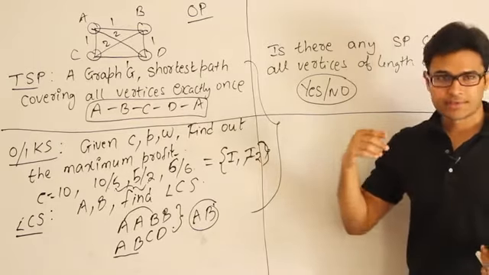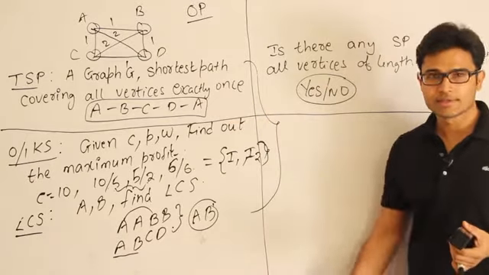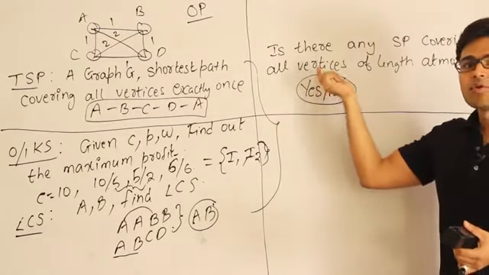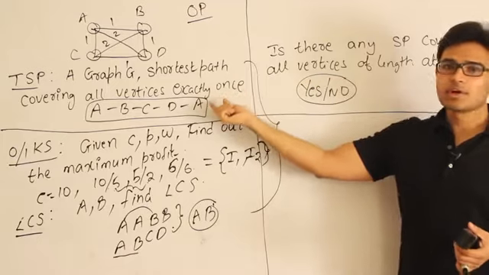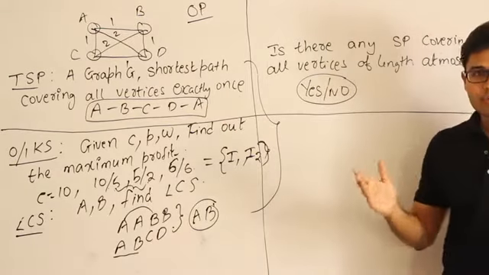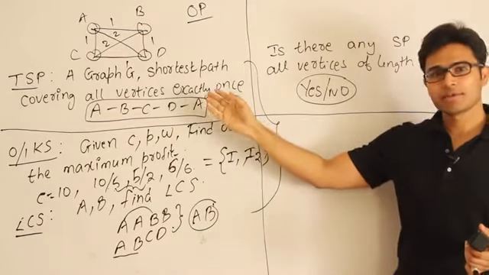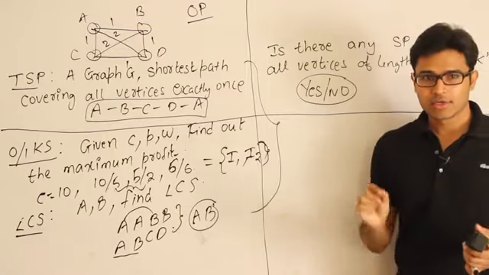Therefore, in some sense, this problem is easier compared to that problem. The reason is, if you cannot solve this problem in polynomial time, don't think about solving that problem in polynomial time. Why? If you are not able to say yes or no, yes there is a path, or no there is no path, then how can you trace out the path and find it, right? It might be a bit confusing.